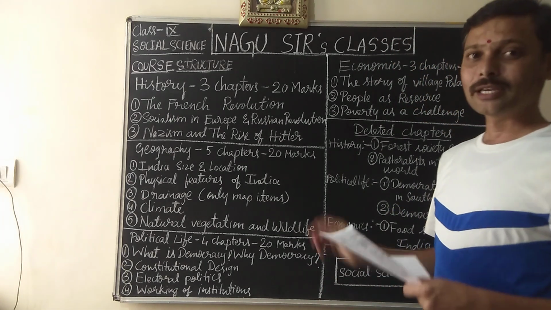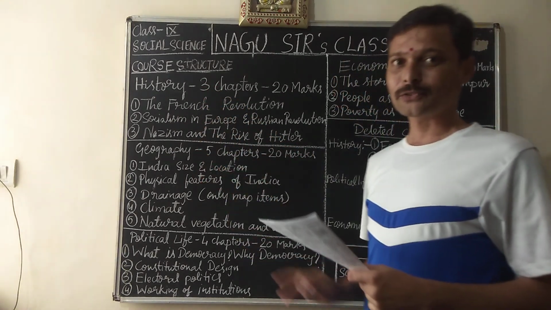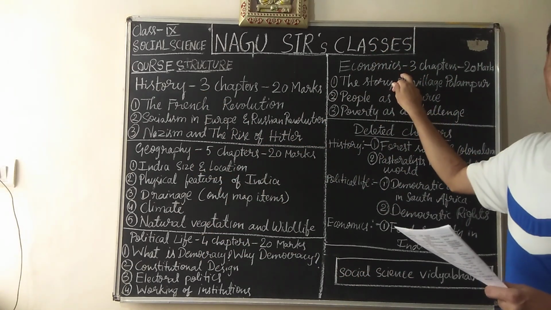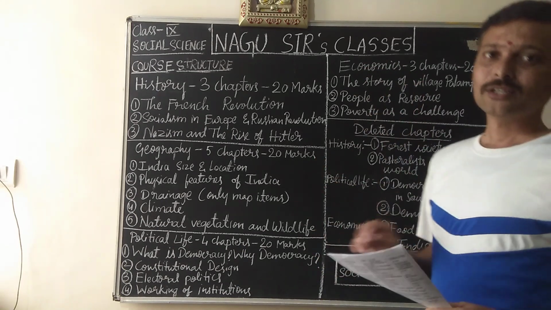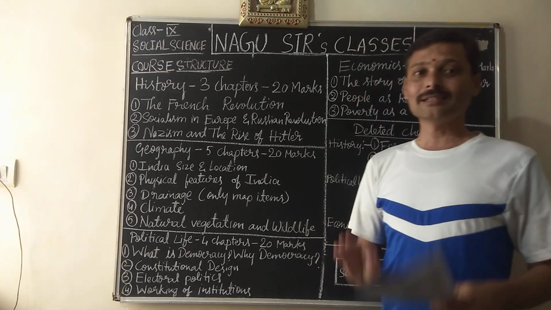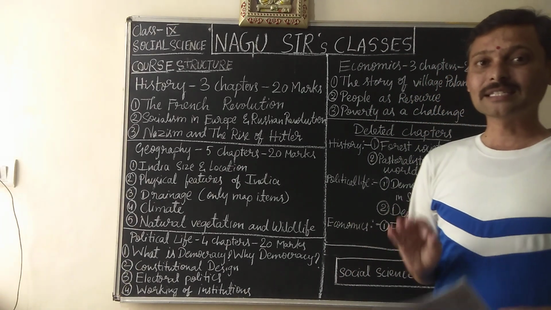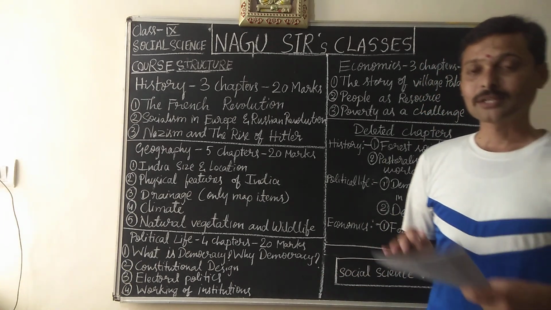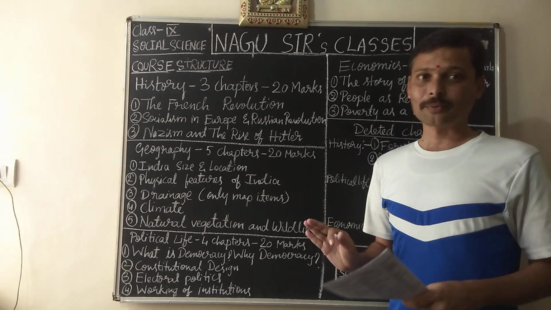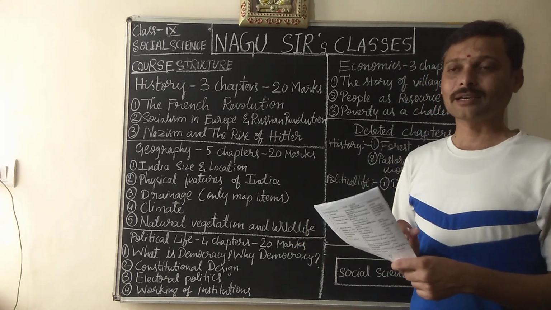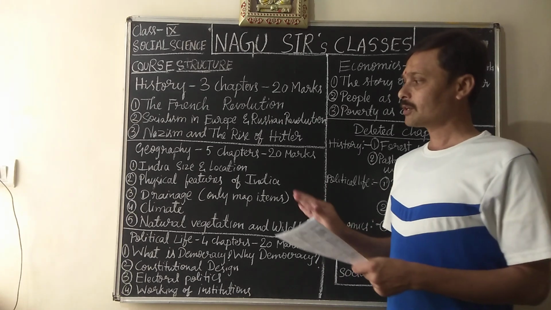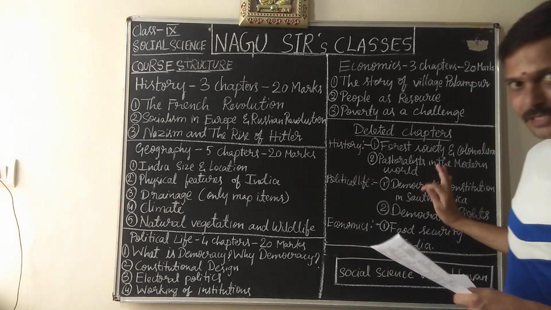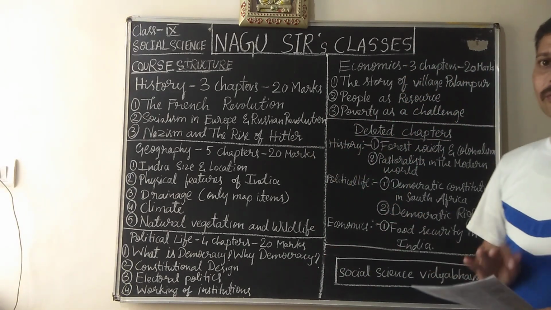So here also, among the 4 units of social science, that is history, geography, political life and economics, in these 4 units you are going to study only 15 chapters for your annual examination, and there are no such chapters which are given only for the periodic test. It has not been mentioned anywhere. So for your periodic test as well as for the annual examination, which are the chapters deleted? About all that I am going to give you the details.